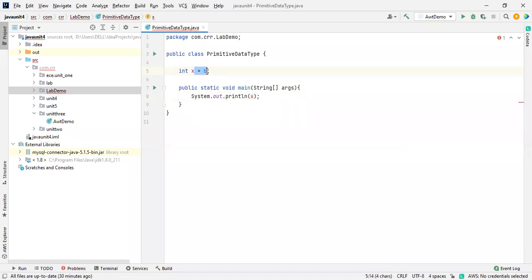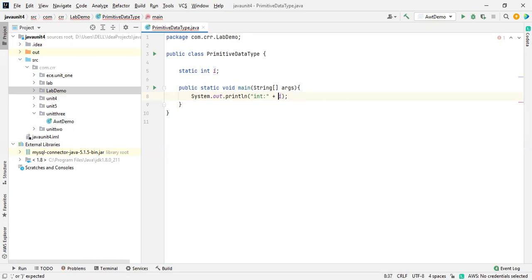So here I just removed this and I'm making it as i, because this is an integer, right? We are working on primitive data types. I'm making it static. Okay, now it is allowed. Only static methods and variables can be accessed from the static method. Okay, so this is for integer.